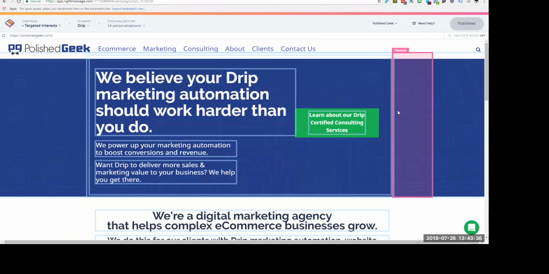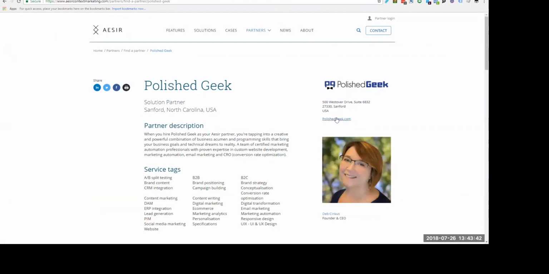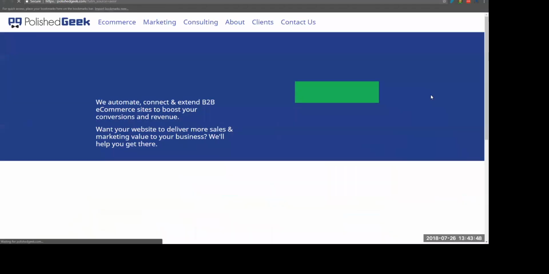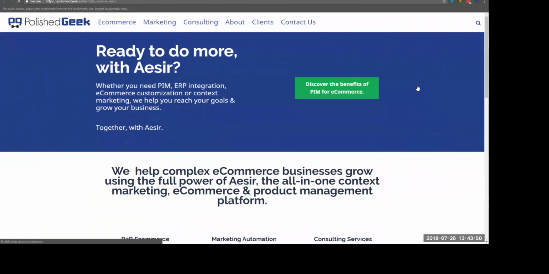Now, I can show you, like, let's open the link in an incognito window. See how my homepage just changed? Yeah, that's the kind of stuff we can do. Now, I can do it anywhere. I don't have to just do it on the homepage, but all the wording and everything changed.